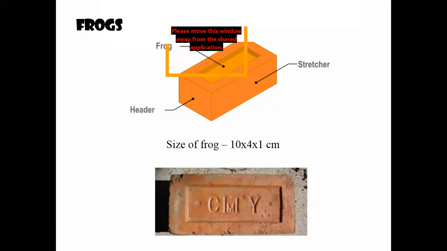One is to get a bond between the cement mortar and the bricks. This frog provides bonding between the bricks and the cement mortar. And the second reason is they use that area to provide the impression for their company name. That is the second purpose. Usually the size of the frog would be 100 mm cross 40 mm cross 10 mm, which means 100 mm over the length, 40 mm along the width, and 10 mm over the depth.